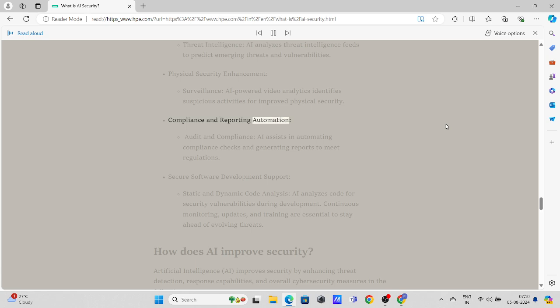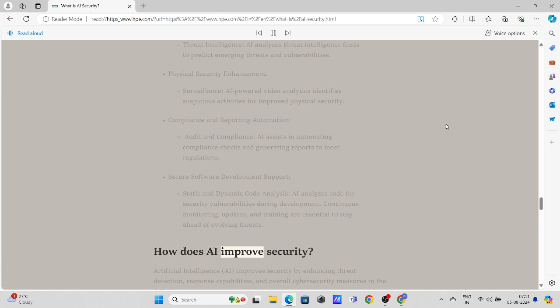Compliance and reporting automation. Audit and compliance. AI assists in automating compliance checks and generating reports to meet regulations. Secure software development support. Static and dynamic code analysis. AI analyzes code for security vulnerabilities during development. Continuous monitoring, updates, and training are essential to stay ahead of evolving threats.